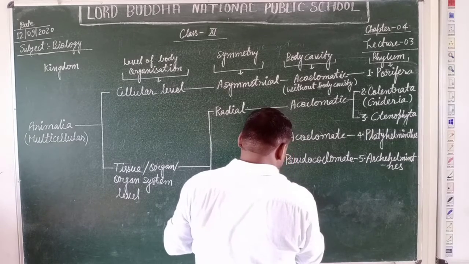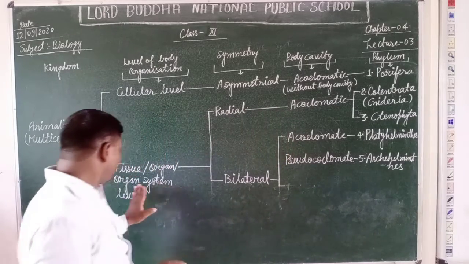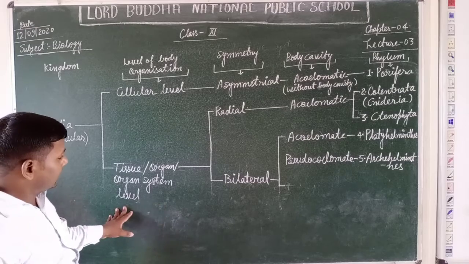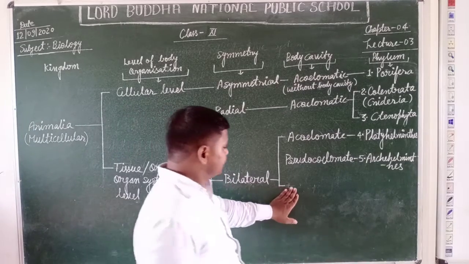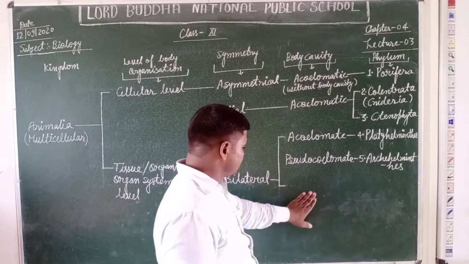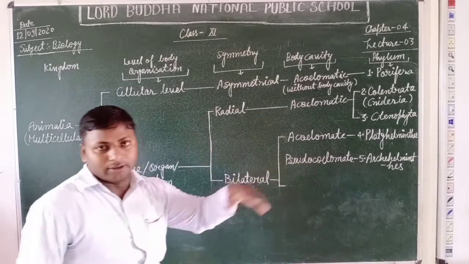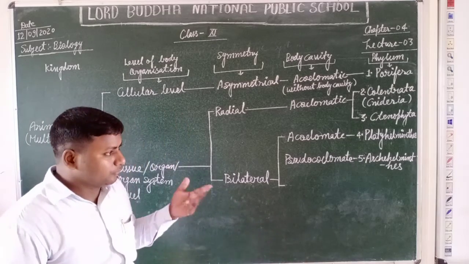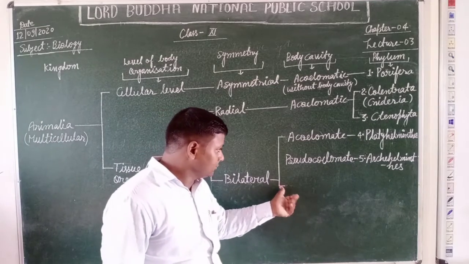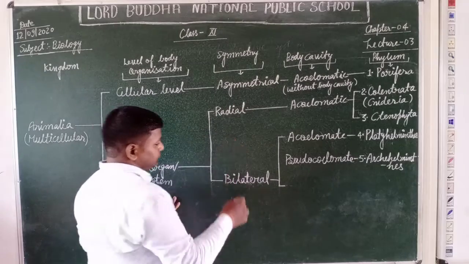Now students, we are going to describe the members having organ system level of body organization with bilateral symmetry. Some exceptions are also present in the phylum at different stages of life. We should also describe them.